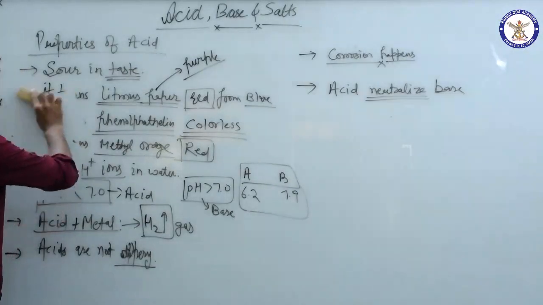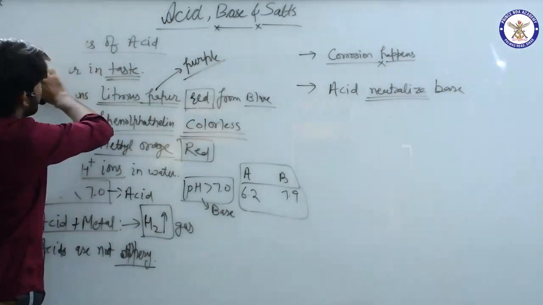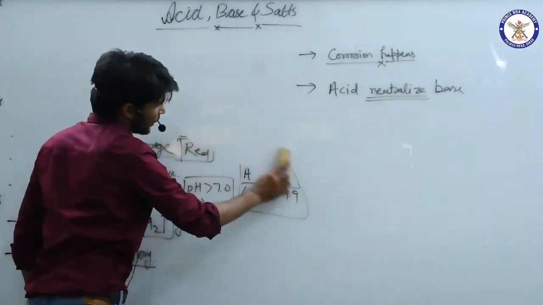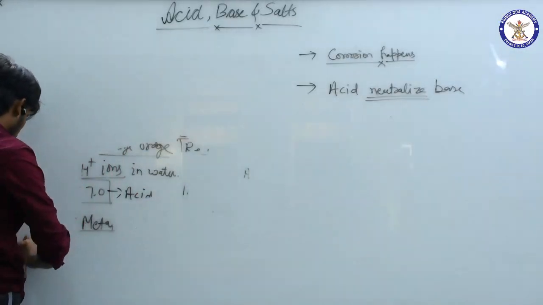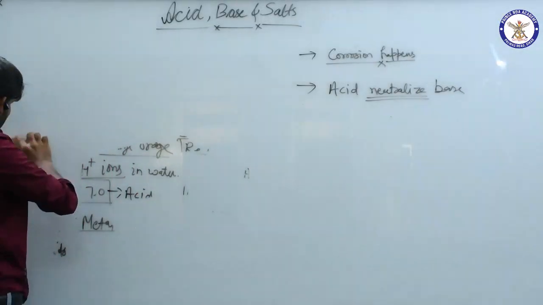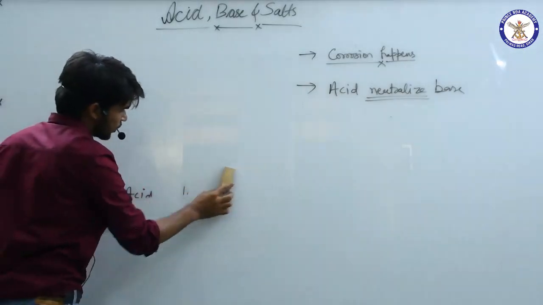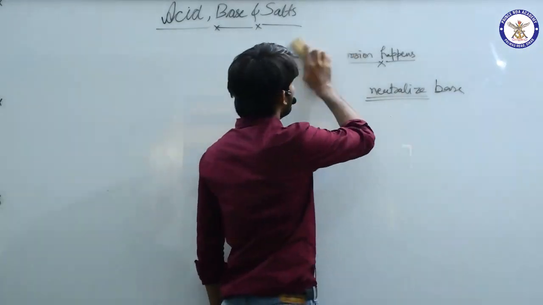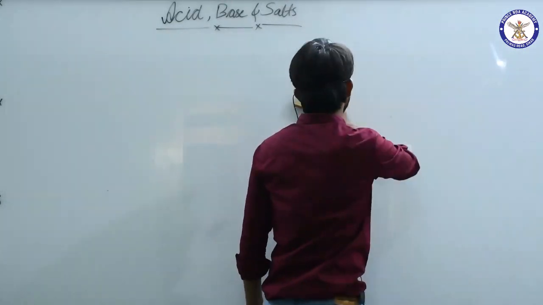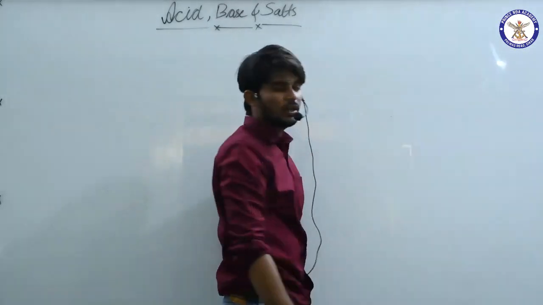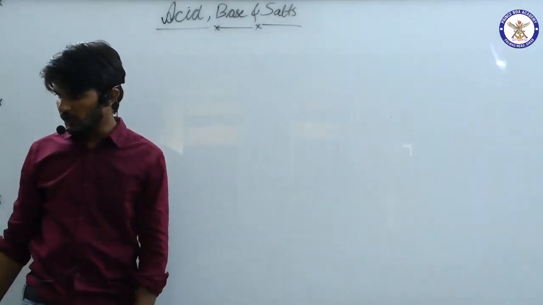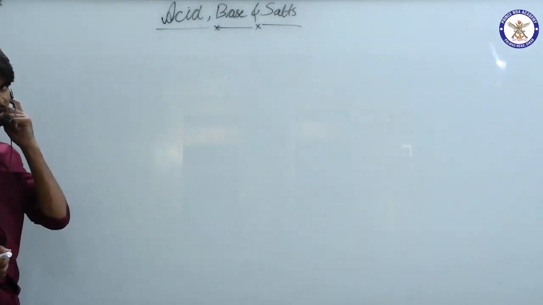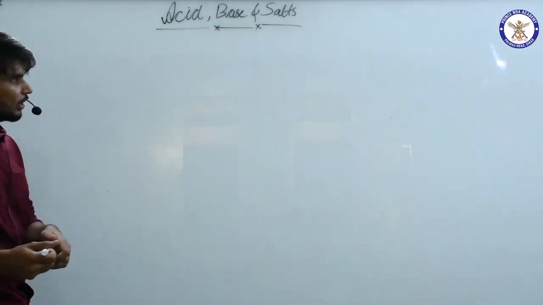What we are going to study now is something theoretical. In day-to-day life we see many vegetables, fruits, or other substances in which acids are present. Acid is a very essential part of our day-to-day life. Whatever we eat, whatever we drink, in some way acid is present. So now we are going to make a table. Everybody will make it.